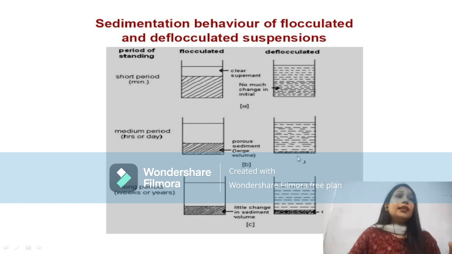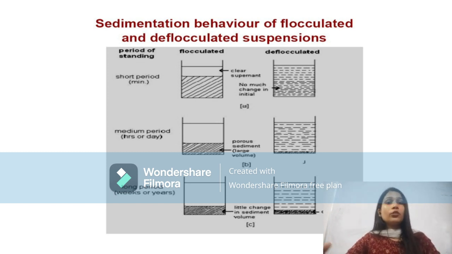If the question arises, which one is most stable, flocculated or deflocculated suspension, the answer will be of two types. If the suspension is freshly prepared, then we can say deflocculated is the stable one. But for permanent stability, it will be the flocculated. Why?